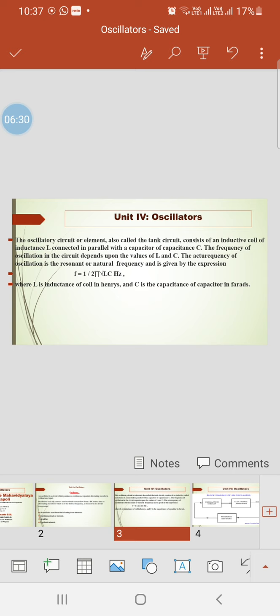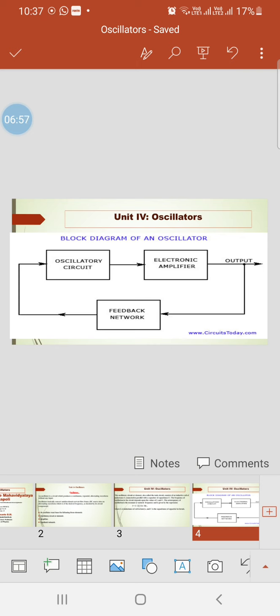So, by selecting suitable values of L and C, we can obtain the waveform of the required frequency. With the help of designing the circuit with the values of L and C, we can easily design the circuit for the required frequency of oscillations.